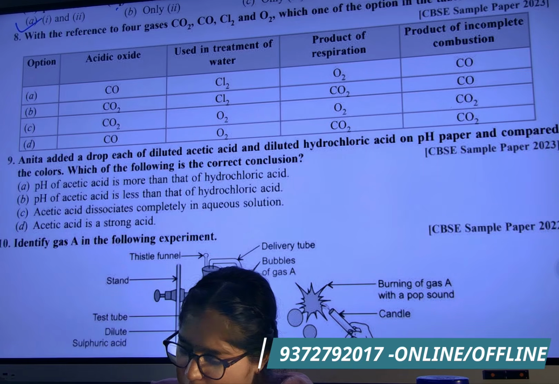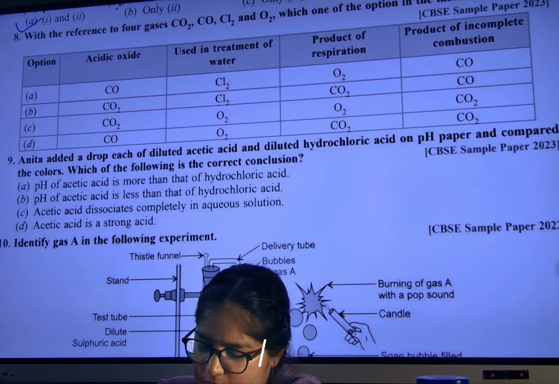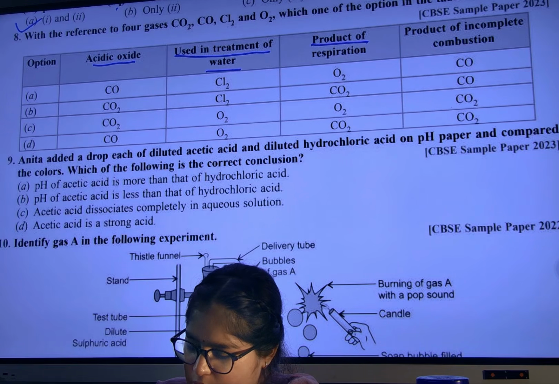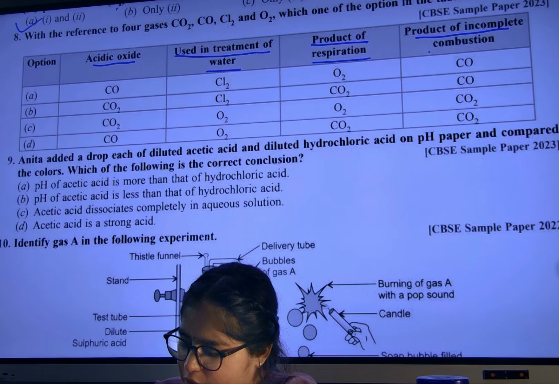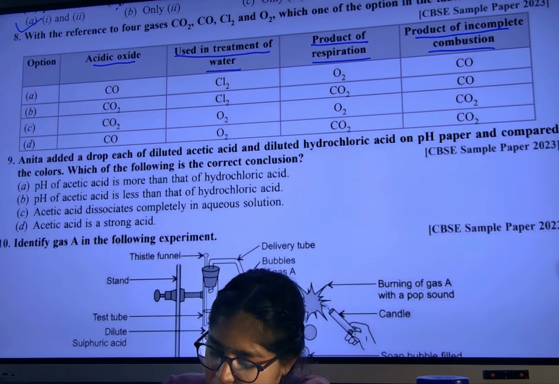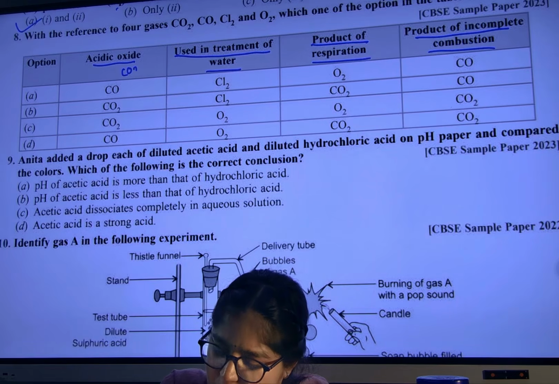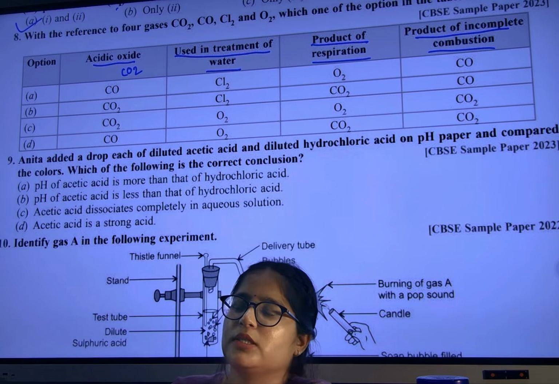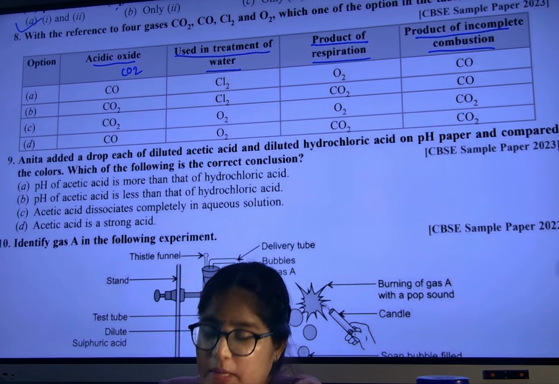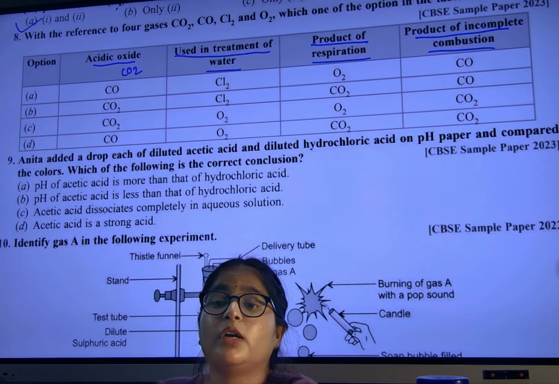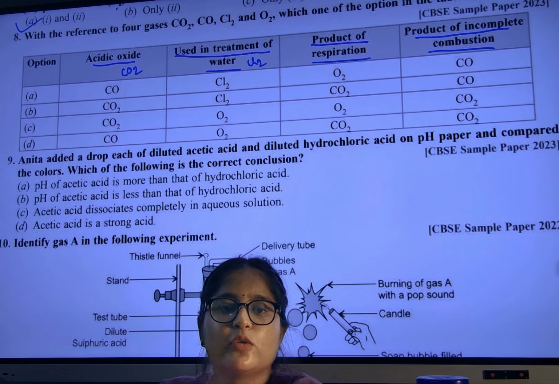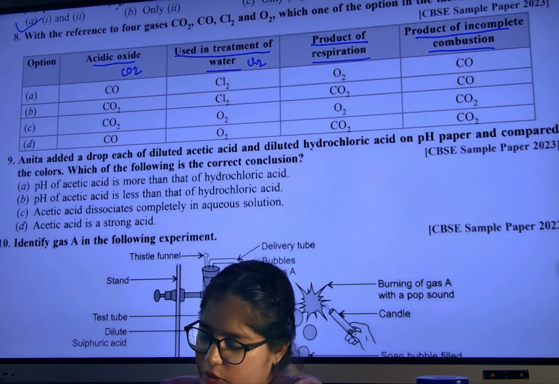Okay. So they have given here: acidic oxide, used in treatment of water, product of respiration, product of incomplete combustion. So I will tell you here. CO2 is an acidic oxide, keep in your brain. After that, used in treatment of water. What do we use in treatment of water? Bleaching powder, chlorine. Cl2, we use in water purification.